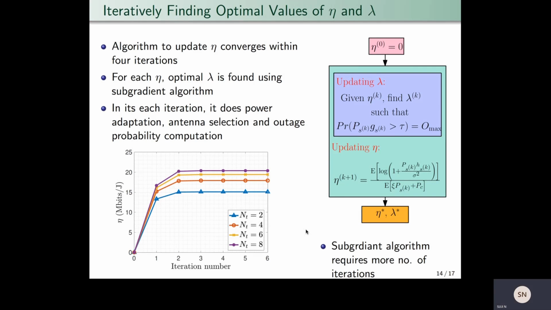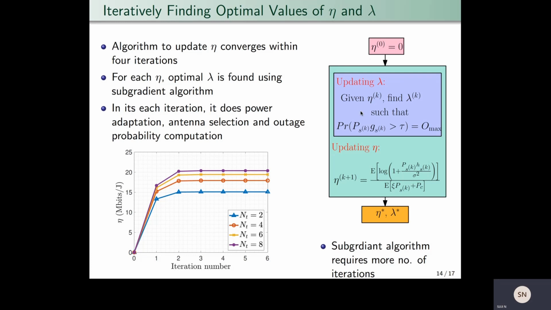So now the question is how to find the optimal values of the penalty constants. For that, we propose an iterative algorithm. Here we have two layers: one outer layer to update the power penalty and an inner layer to update the interference penalty for a given value of power penalty. This is shown in this block diagram. We initialize the power penalty with 0.